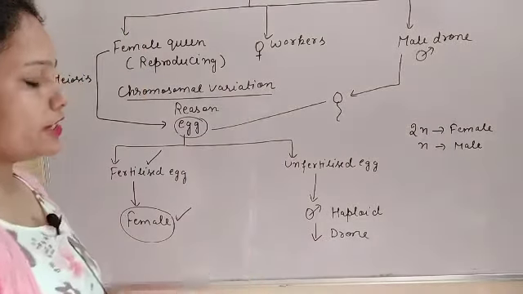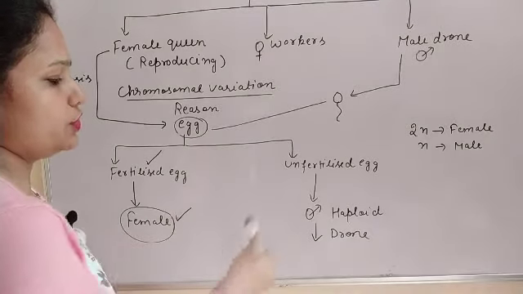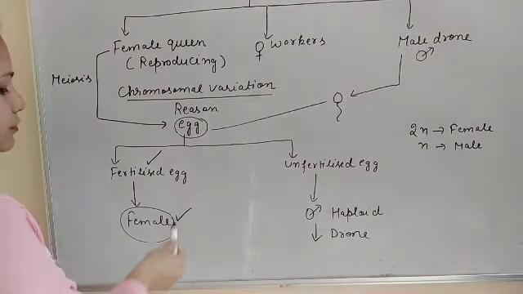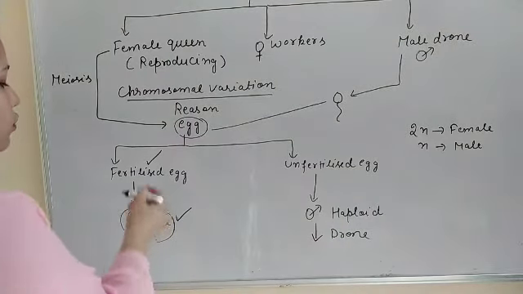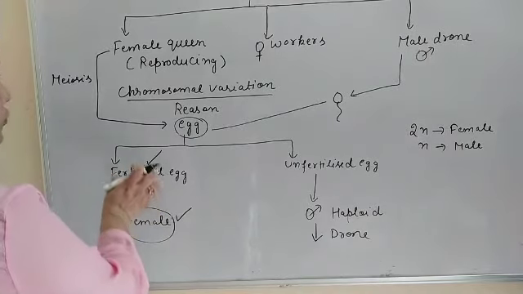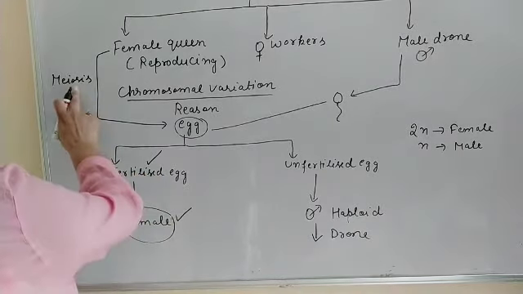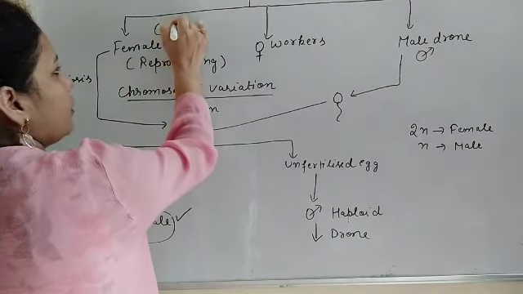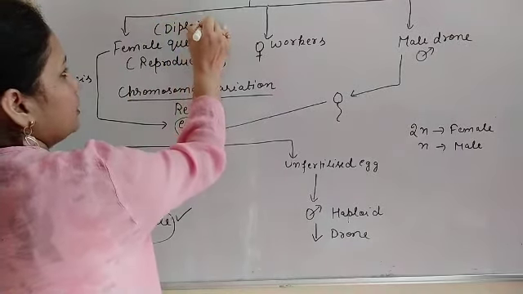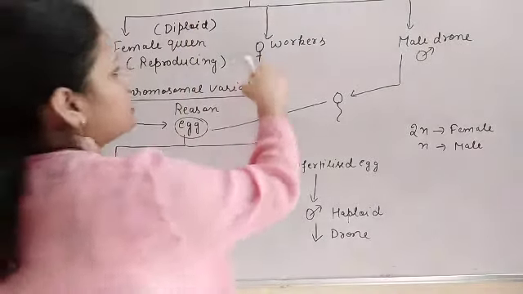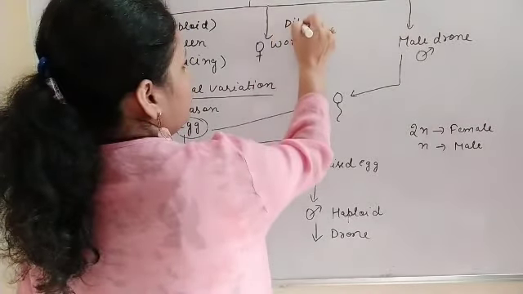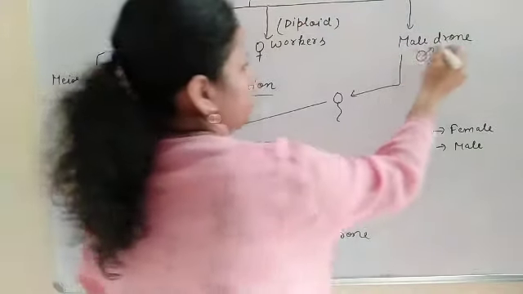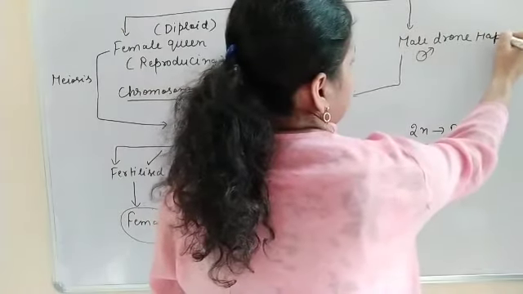Now, what type of cell division takes place during the formation of the drone or the female honeybee? When the egg is formed, it is formed by the process of meiosis. Why? Because the ploidy of the female queen is diploid. The workers are also diploid, but the male drone is haploid.